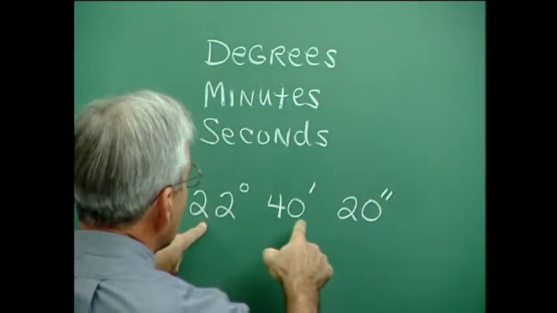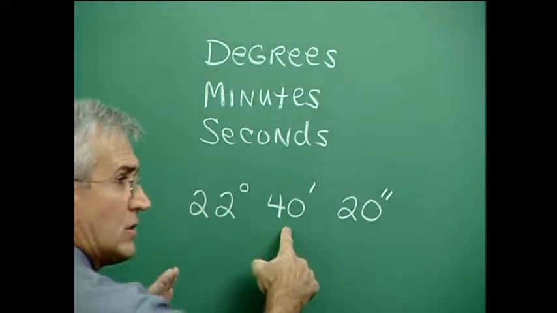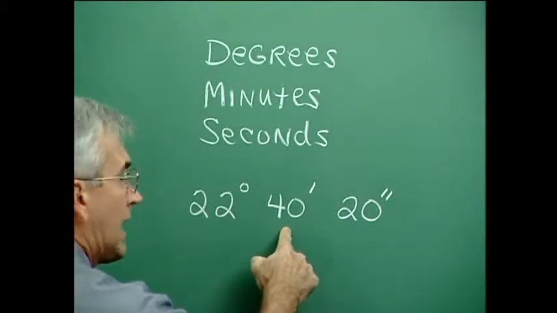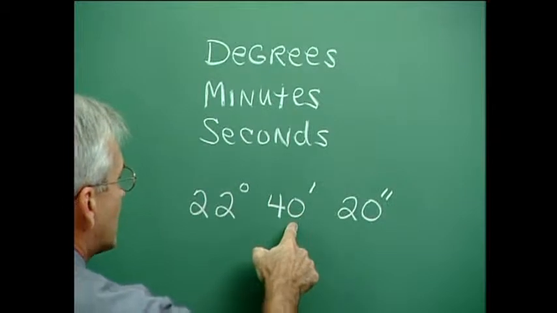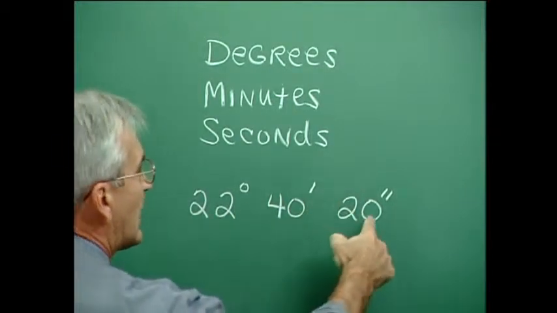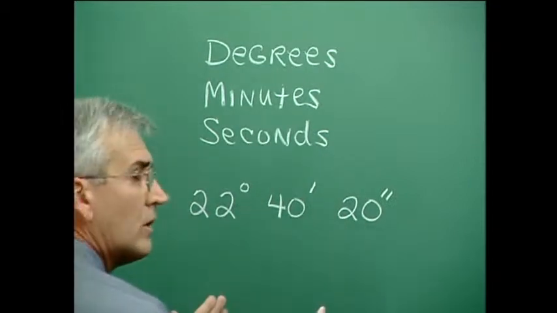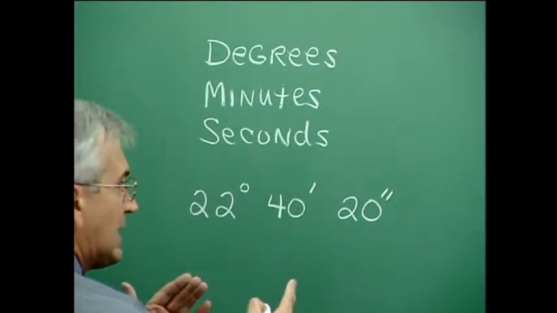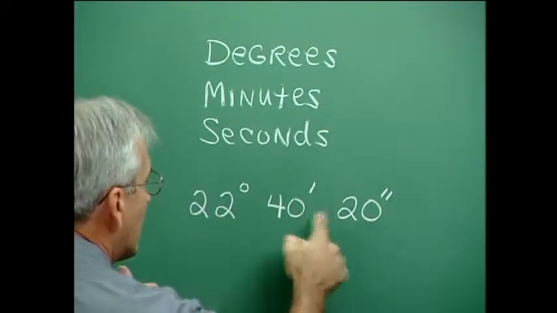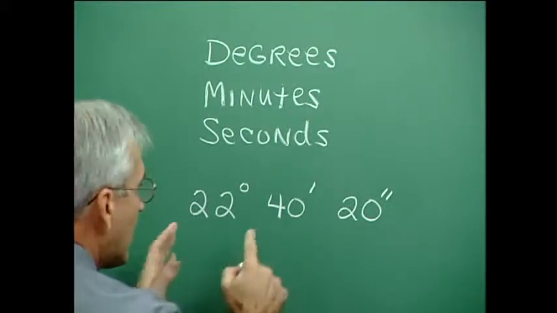There are 60 minutes in a degree, and there are 60 seconds in a minute, just like with time. So it's this 60 idea, 60 of these for that and 60 of those for this. So we could have this kind of angle.